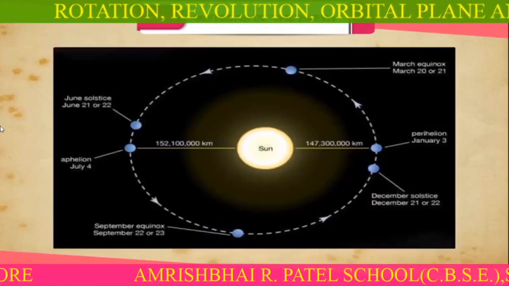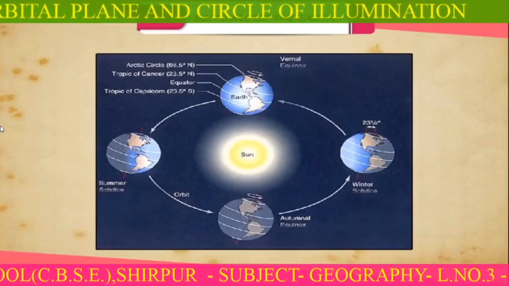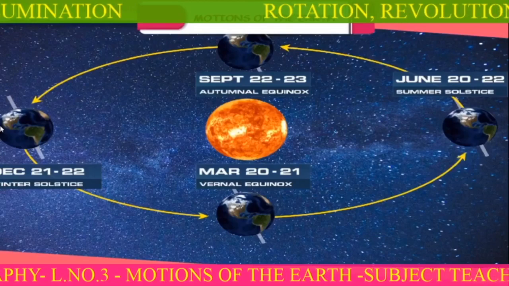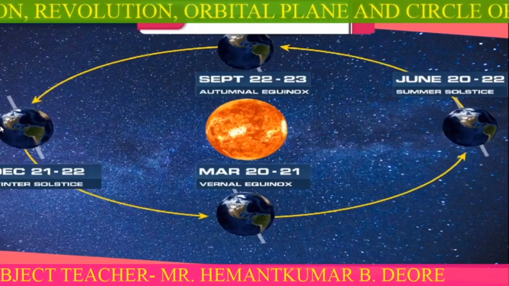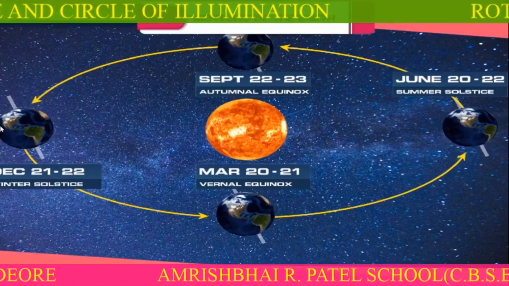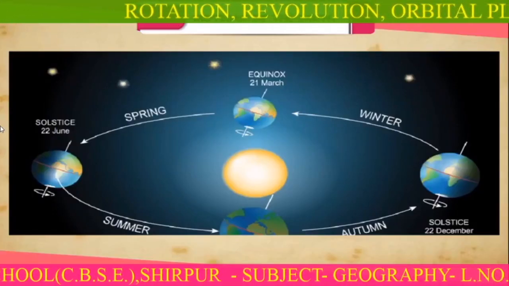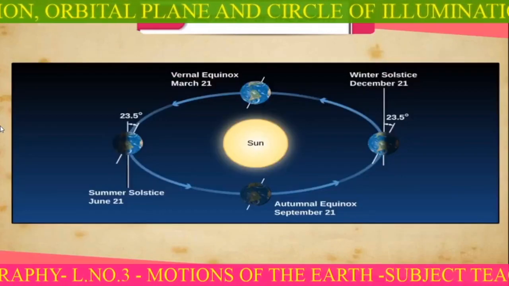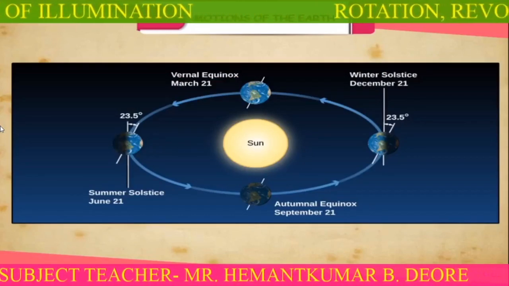Winter solstice. From autumn equinox, the earth gradually moves and reaches the position of winter solstice on 22nd December. The South Pole remains inclined towards the Sun on this day, and the sun rays fall vertically on the Tropic of Capricorn. The day becomes shortest and the night longest in the Northern Hemisphere, and vice versa in the Southern Hemisphere. The Northern Hemisphere experiences winter season while the Southern Hemisphere experiences summer season.